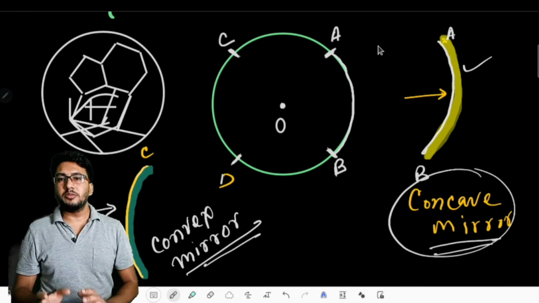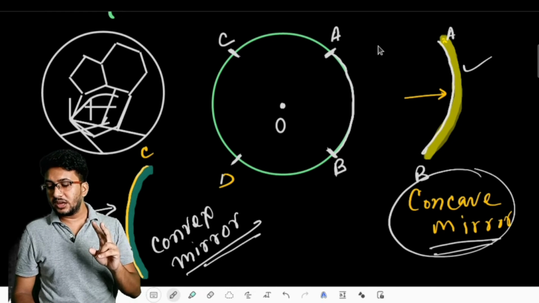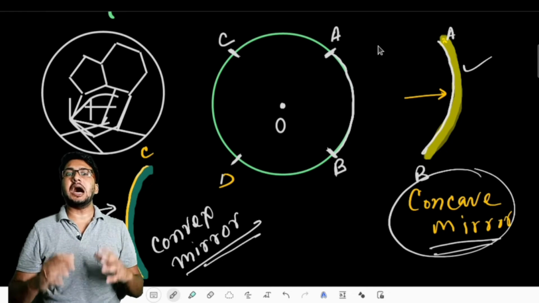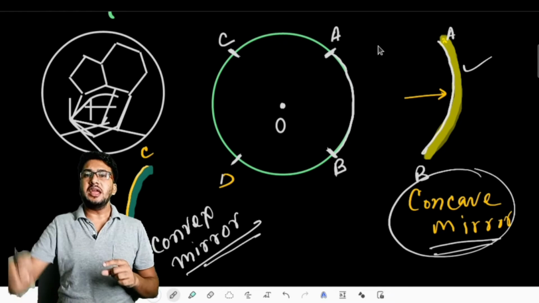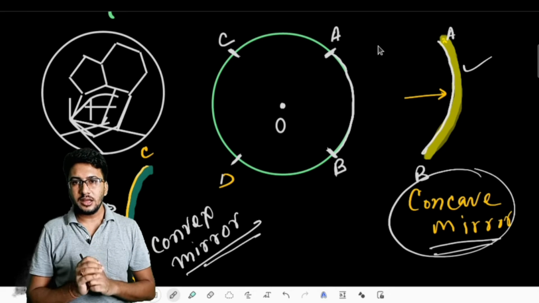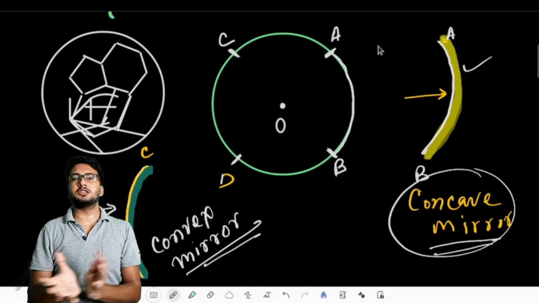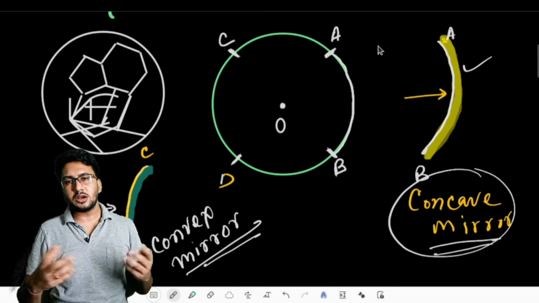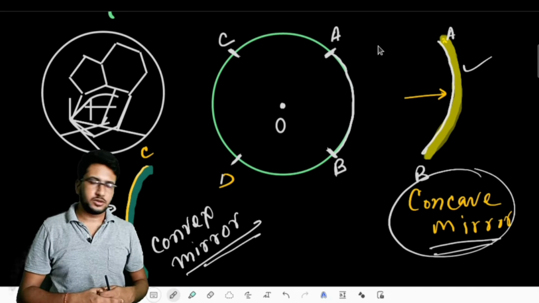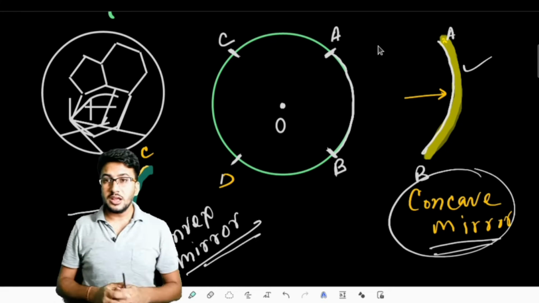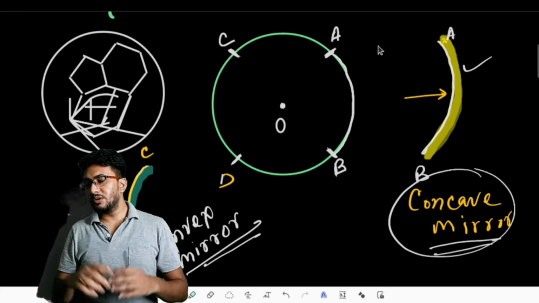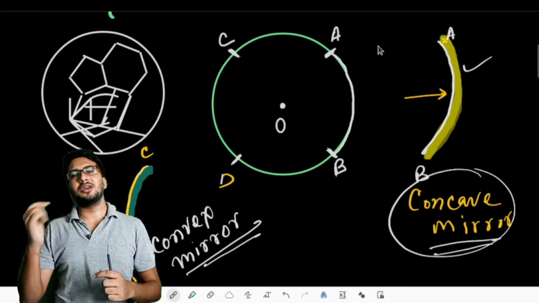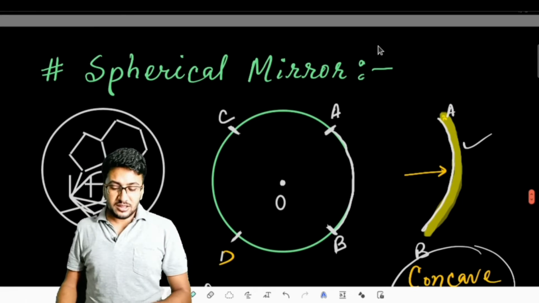So concave mirror and convex mirror are two types of spherical mirrors, and they are treated as a part of the entire spherical glass ball. Fine. So from a big spherical glass ball, if we want, we can prepare lots of spherical mirrors as per our demand. We can make concave mirrors, and we can make convex mirrors, from the same ball. It depends on how we cut the surface, how big we cut it, and how we coat it, either internally or externally. So this is our spherical mirror.